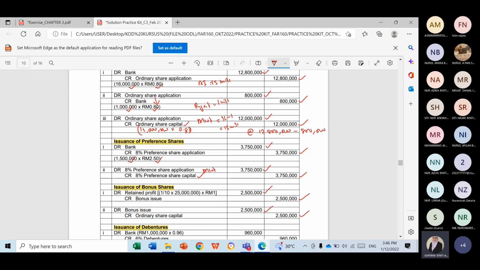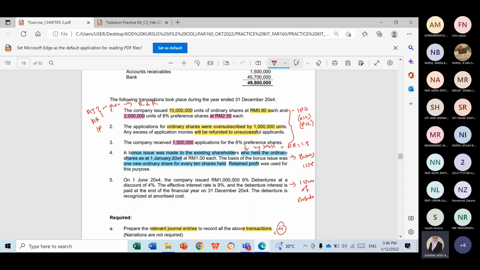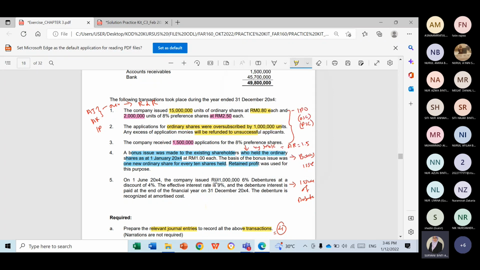You allot the share. Okay, last but not least is the issuance of debenture. Remember, there are 5 maximum pieces of information that can be found. We go for the nominal value. How much is the nominal value? 1 million. Okay, the next information is we need to know the issue price. It will issue at 96. How do I know it is at 96? Because you are giving a discount of 4%.